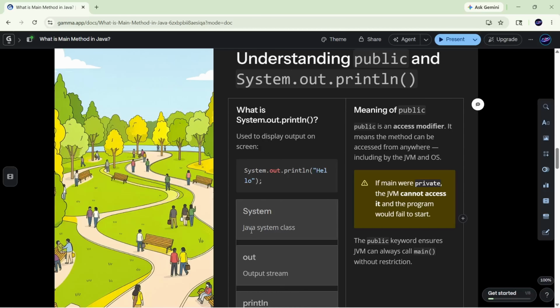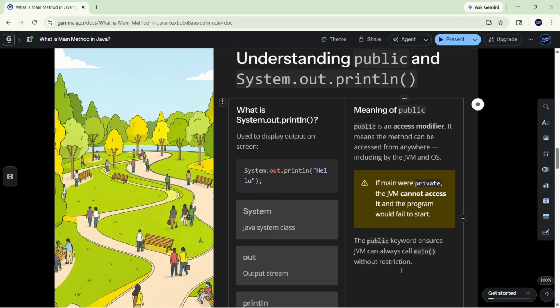At first, we see what is System.out.println. It is the thing which is used to print the output. For example, if you see C language, there we use printf. In Python, we use print. Likewise, in Java, to print anything, we use System.out.println.